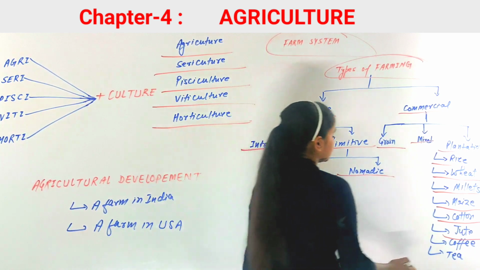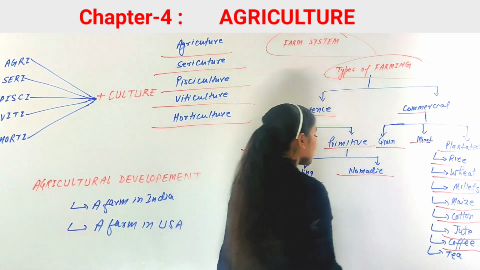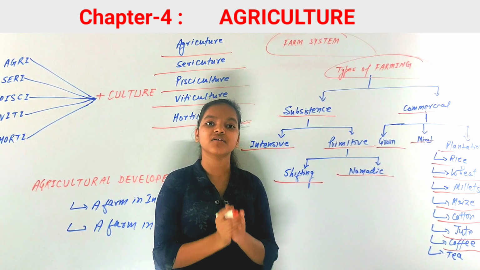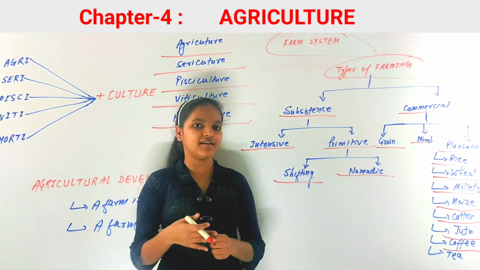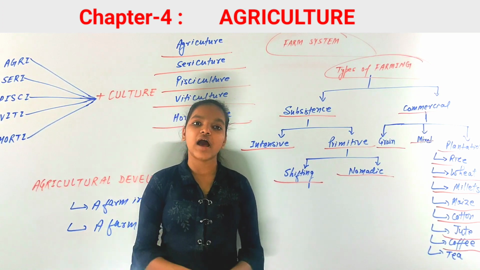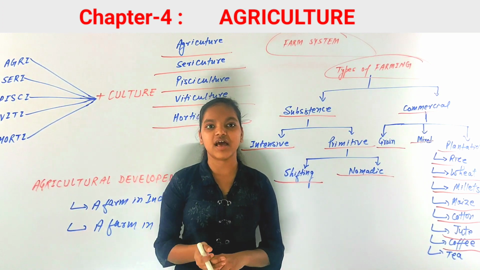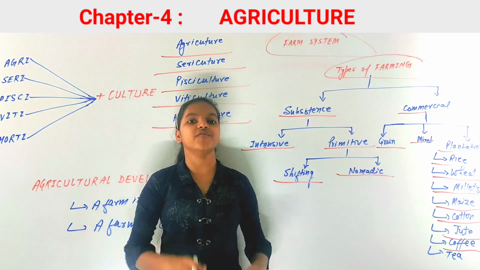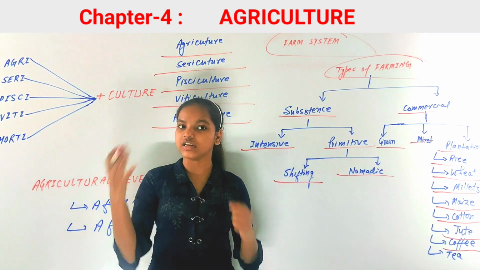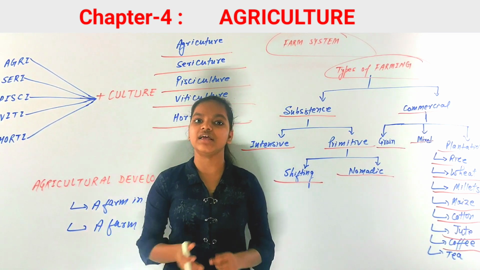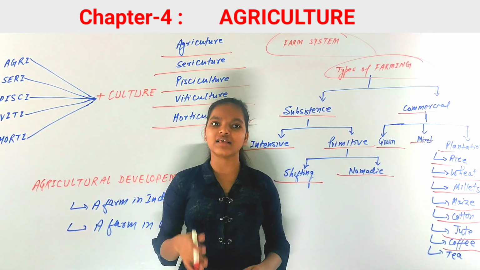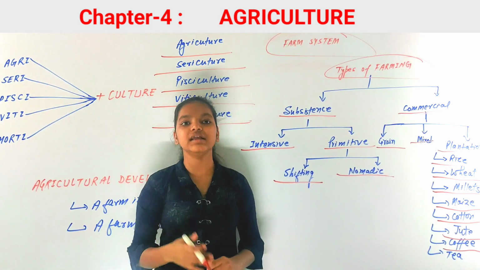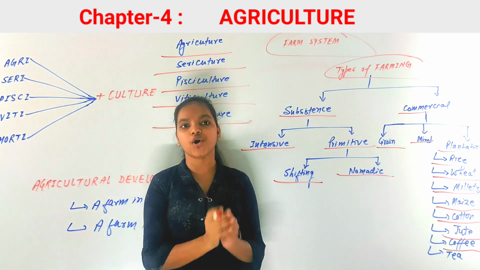Now next crop is coffee. Coffee is our next major crop, and it is also a beverage of the world. You might have drunk it. It is grown on plantations, and the most suitable condition for it is a wet, warm climate with sunshine.